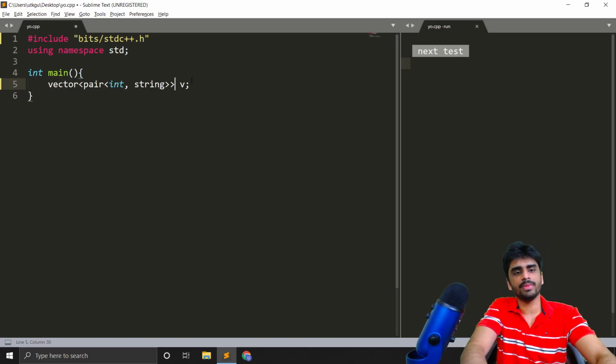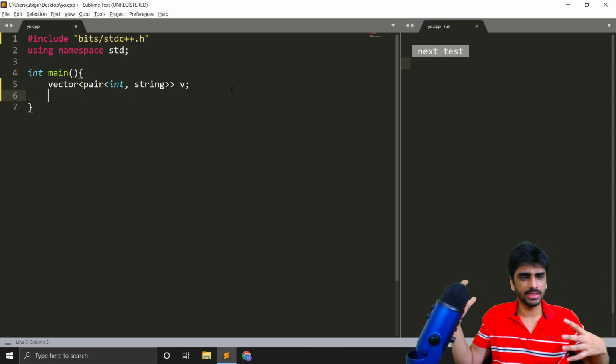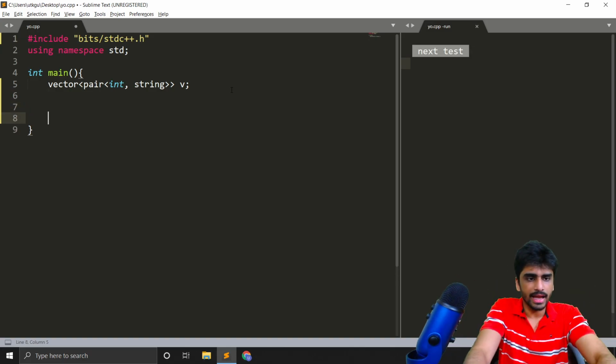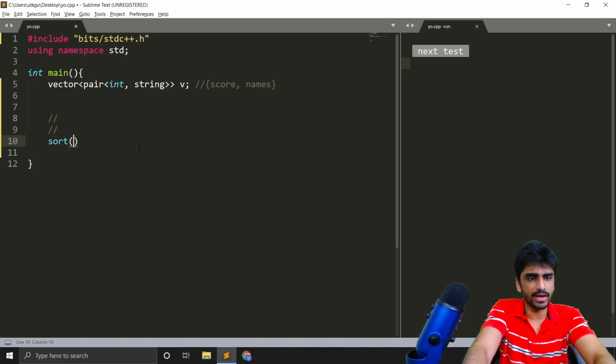Okay, so vector of pair int string, we can have it like that, and then we can insert all the elements that we want, and we can populate the vector. And after doing all that, this int comma string means the score comma the names. Okay, so what we can do is now we can just sort it like this. Sort v dot begin comma v dot end